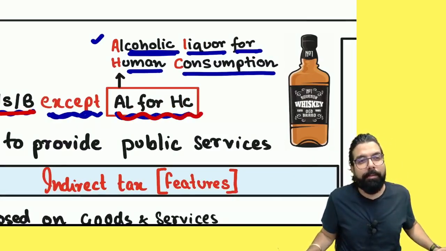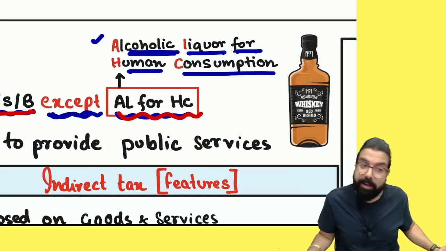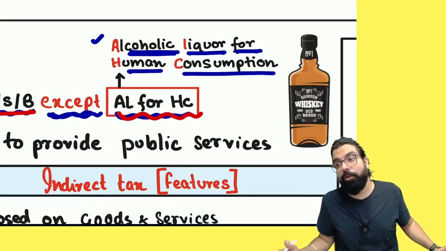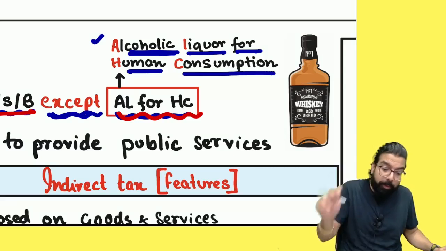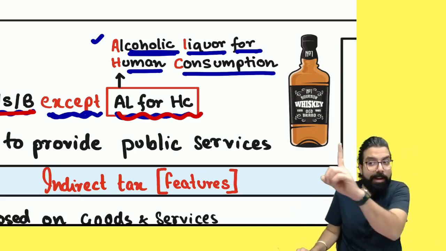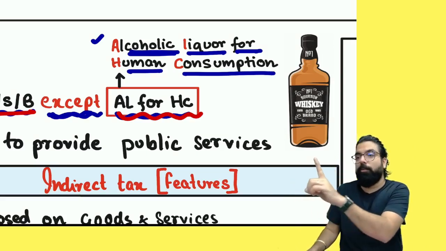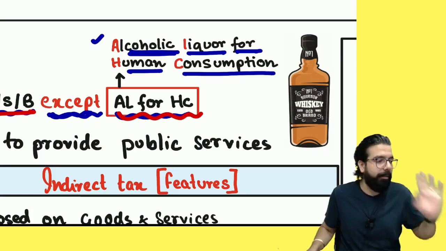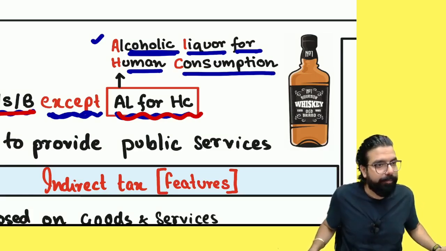Tell me one thing. Can the central government touch alcoholic liquor for factory consumption? Yes. In paint factories and others alcohol is used, so tax will come. But which is the non-taxable item in GST now? The only good which is non-taxable as of now, which I have taught you, is alcoholic liquor for human consumption. Are we all clear till here, everyone?